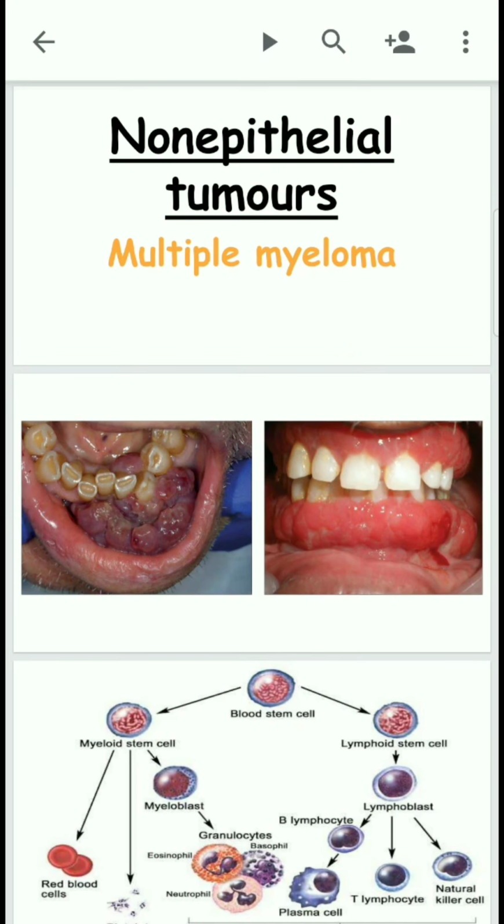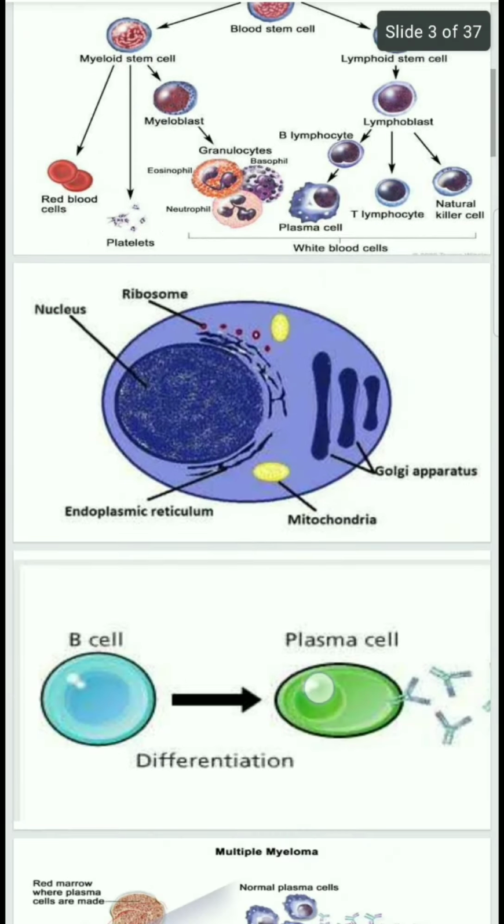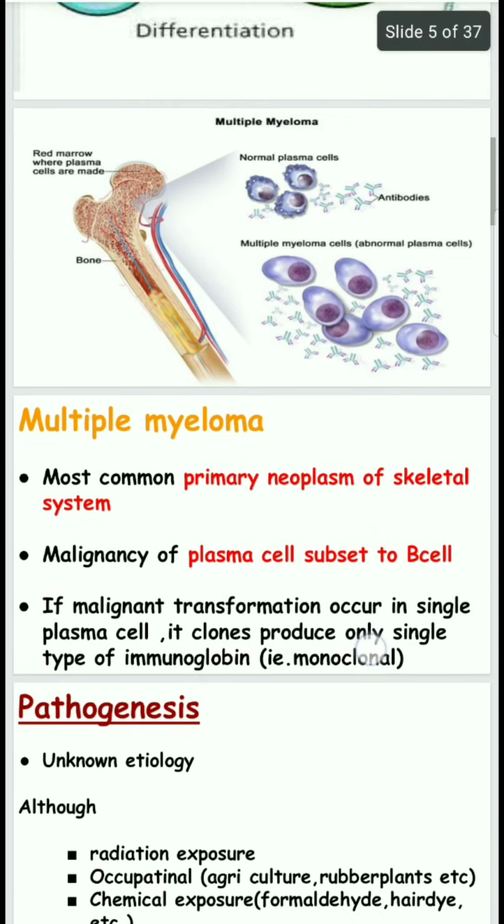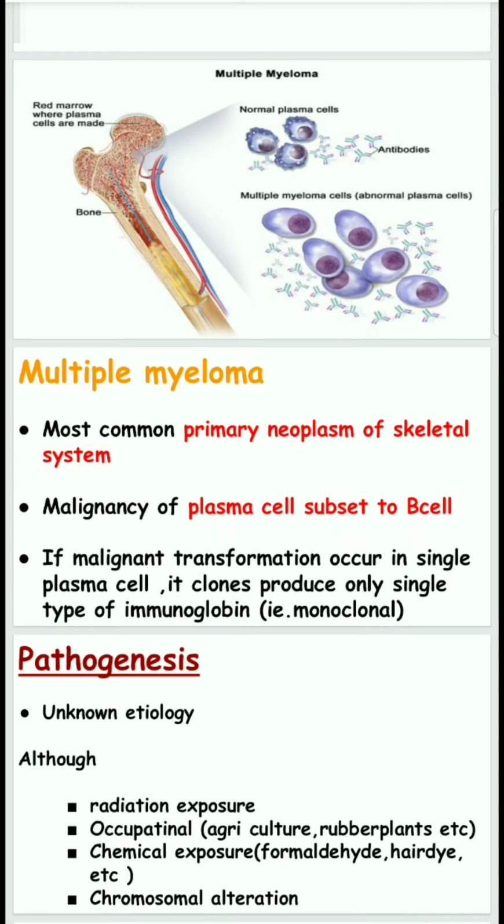Today we have to discuss the topic of multiple myeloma in non-epithelial tumors. Multiple myeloma is the most common primary neoplasm of the skeletal system. It is a malignancy of plasma cells, a subset of B cells, which means the plasma cells arise from B cells. If malignant transformation occurs in a single plasma cell, its clones produce only a single type of immunoglobulin, that is, monoclonal.